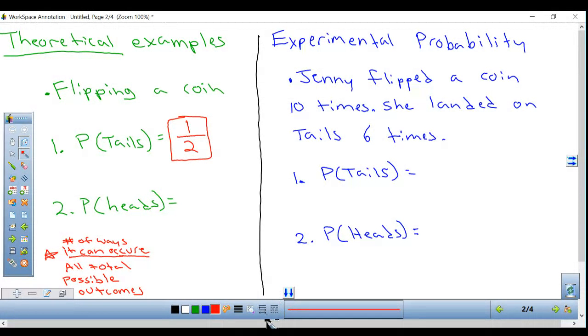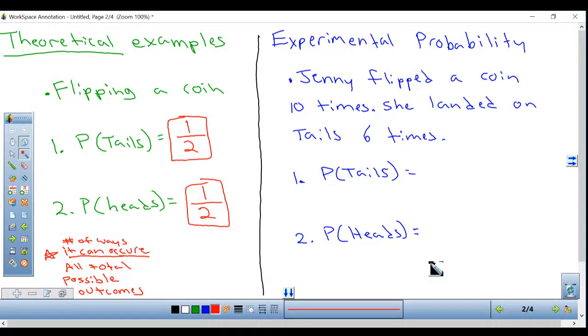Second question is very similar, but it's the probability of heads. Bottom number is the total number of possible outcomes. Well, there's 2. It could land on heads or tails, but only one of them is heads. So once again, both of them are 1/2. The probability of landing on tails and or heads are both 1/2.